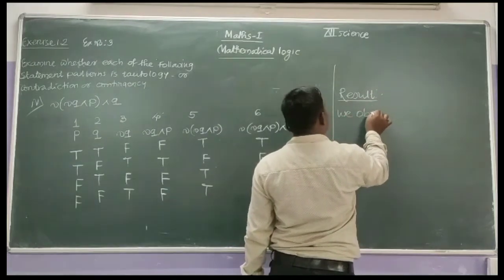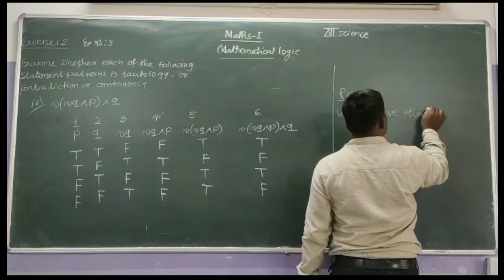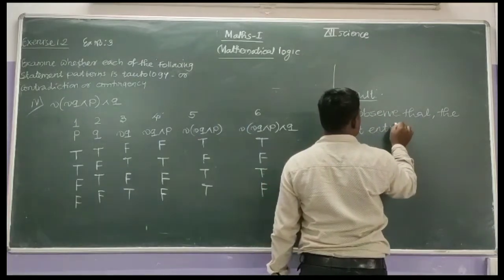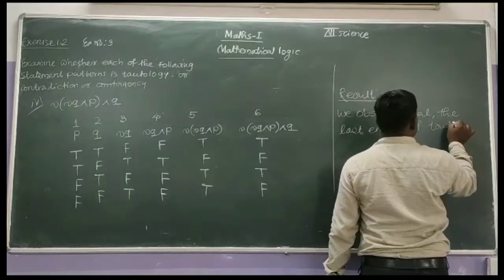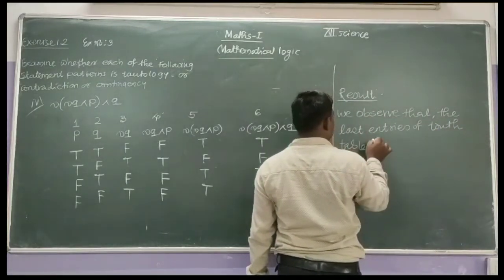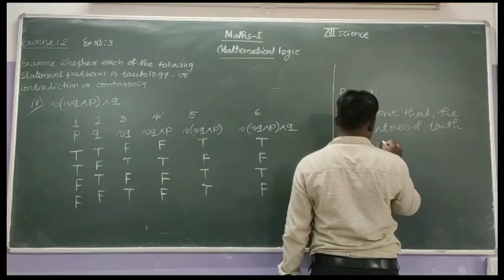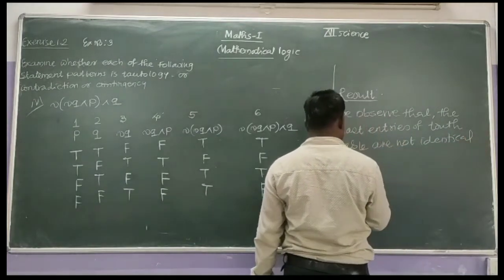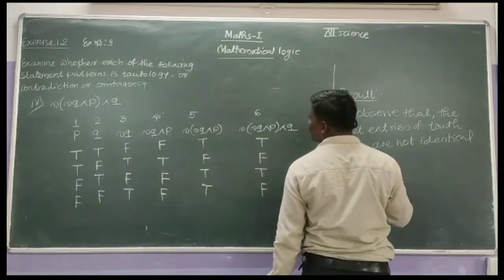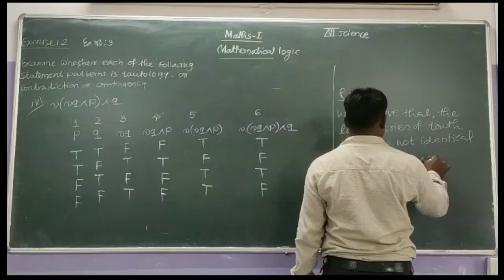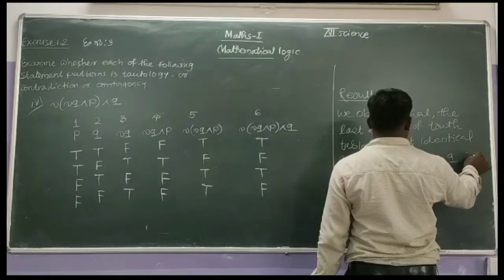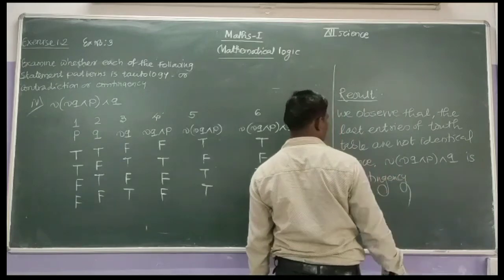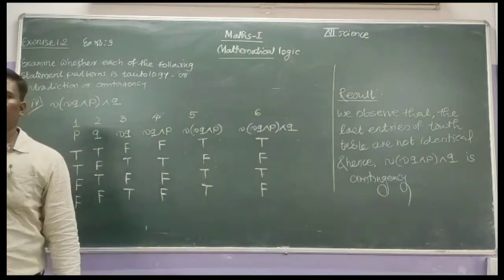We observe that the last entries of the truth table are not identical, and hence negation of negation Q conjunction P, conjunction with Q, is a contingency.